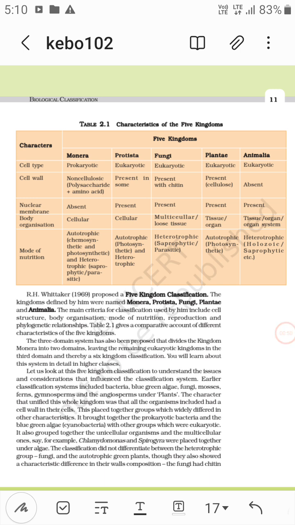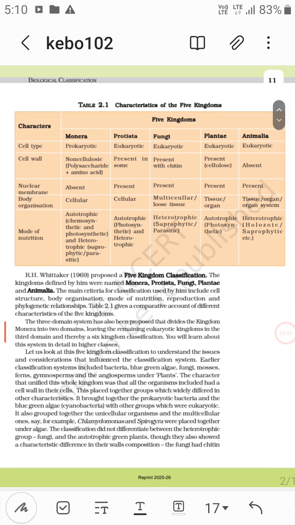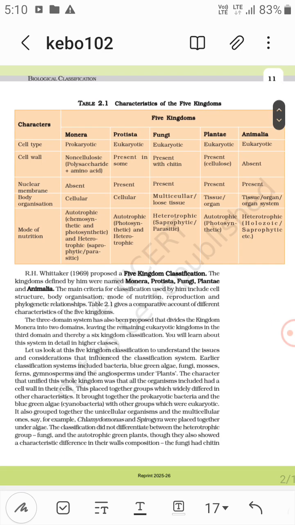Nuclear membrane is absent in Monera. In the rest it is present. They have well-defined nuclear-bound organelles. Then body organization: it is cellular in Monera. In Protista it is cellular, but fungi are multicellular with loose tissue. Then Plantae have no organ system, and in Animalia there is an organ system.